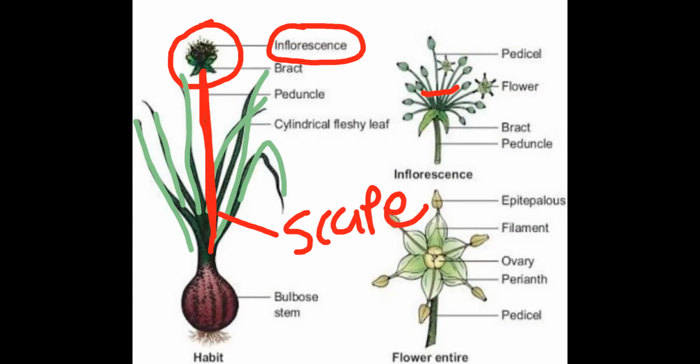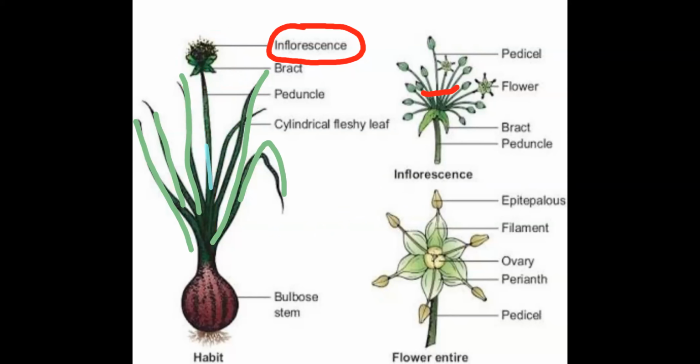Remember, flower bearing stalk of onion we call scape. This information is for NEET.